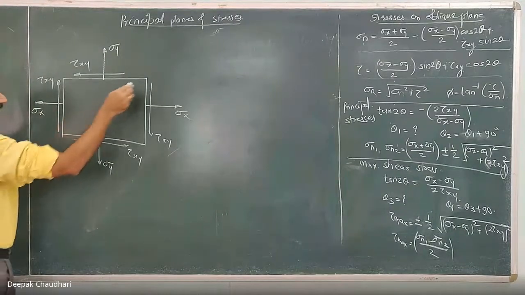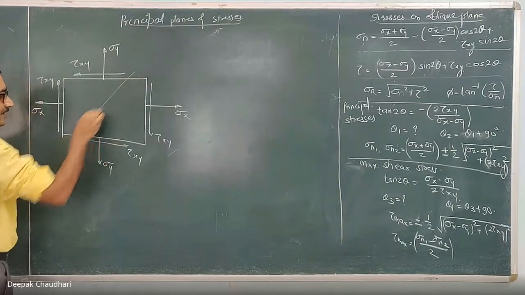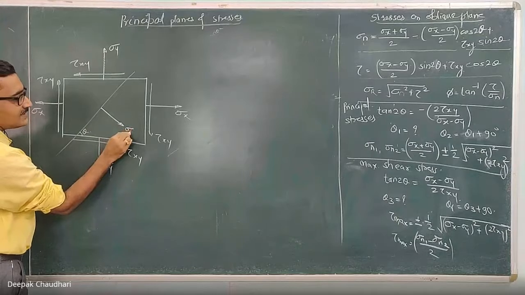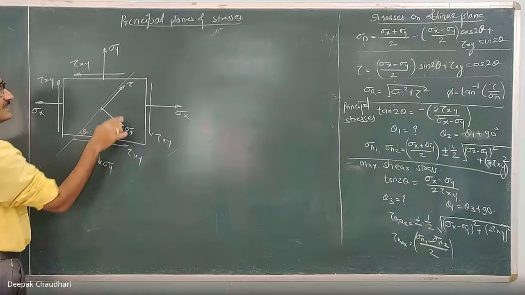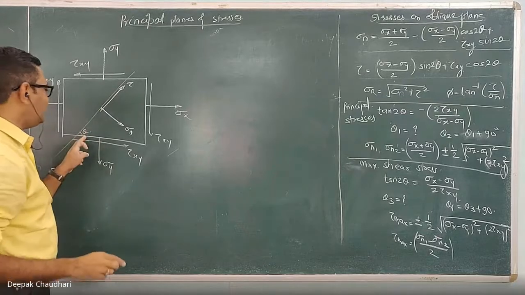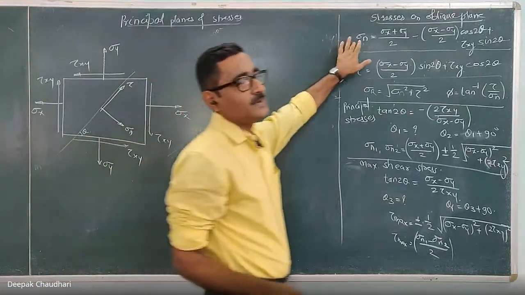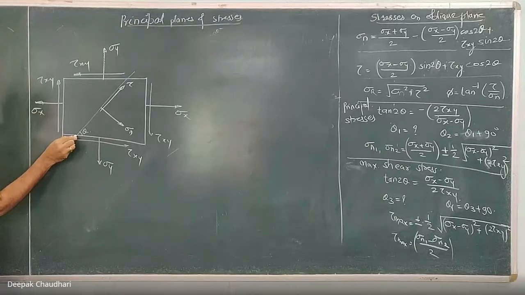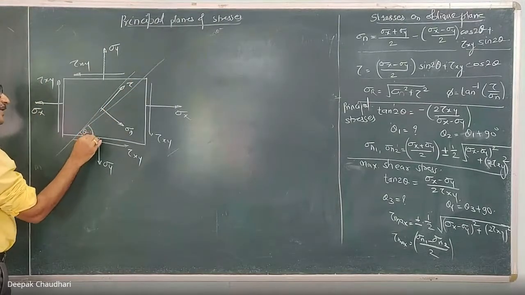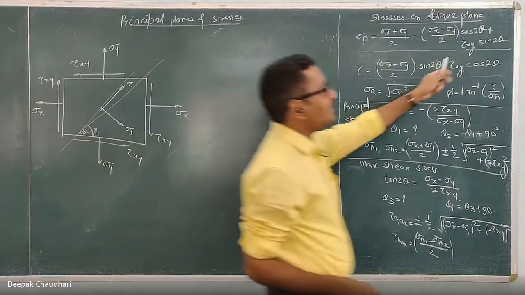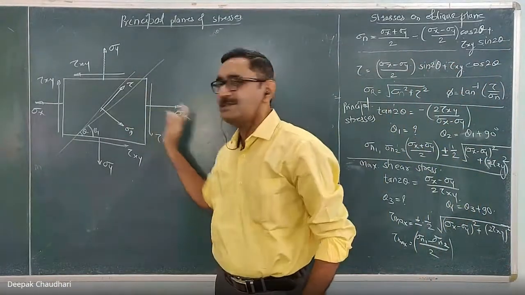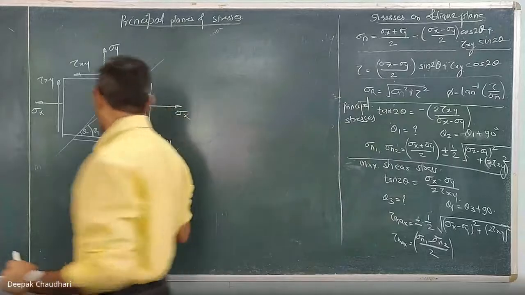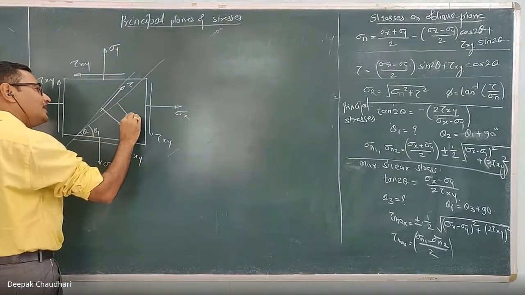Now, in this strain body, if I consider one plane which is inclined at angle of theta degree, on this plane there is a normal stress as well as a shear stress. These are the normal and shear stress acting on this plane which is inclined at angle of theta degree, which we can calculate by using this formula. Okay. Similarly, if I consider another plane whose angle of inclination is different, then even if this stress system is same, if the angle of inclination is different, the normal stress and the tangential stress acting on this plane will also be different.